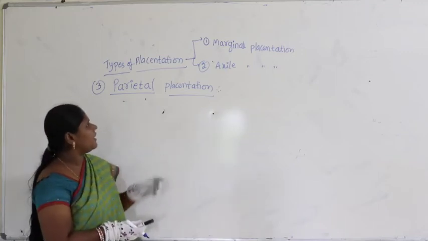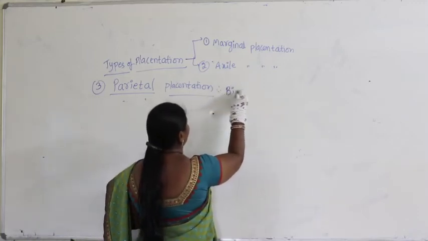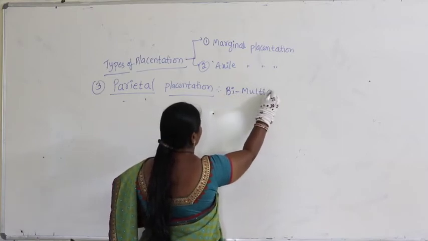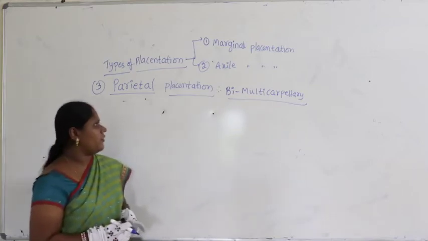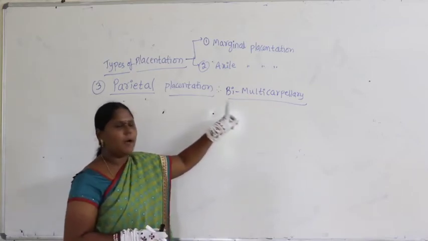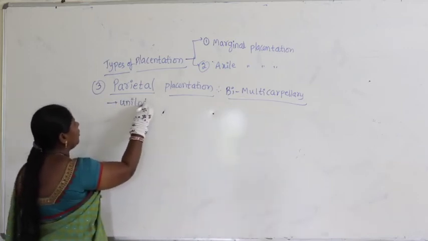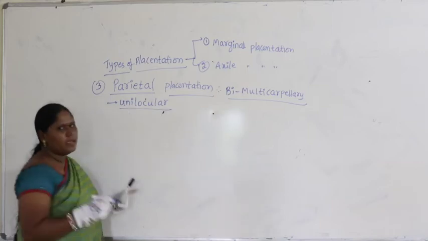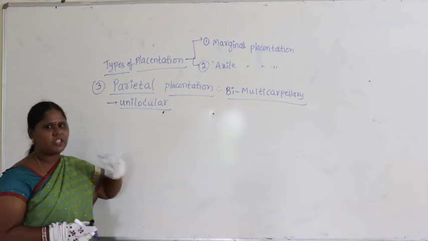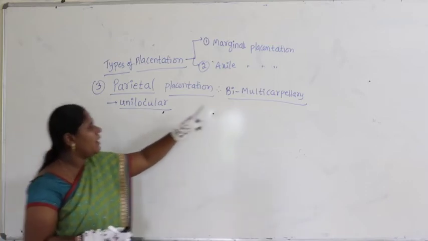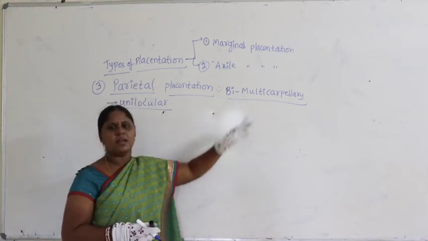When we take parietal placentation, we can say this is also bi-to-multicarpellary, meaning the number of carpels may be two or many, and moreover it is unilocular. Only one locule. What is a locule? Locule means chamber. There is only one chamber, unilocular. Bi means two, multi means many, so we have two to many carpels.